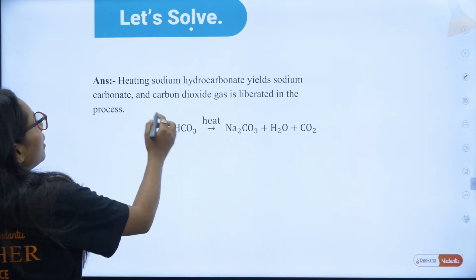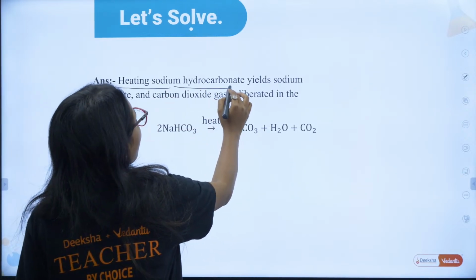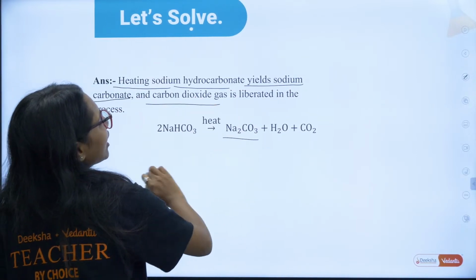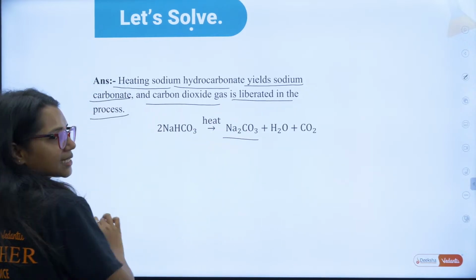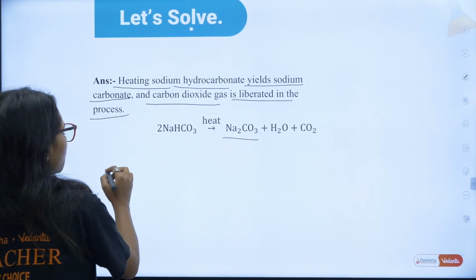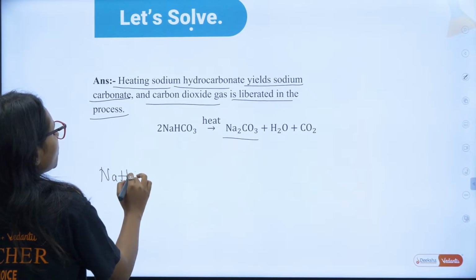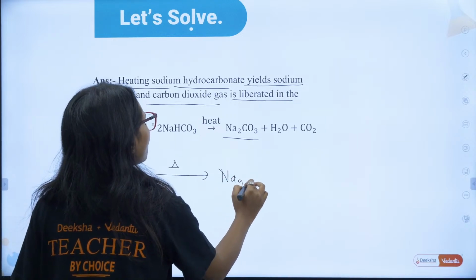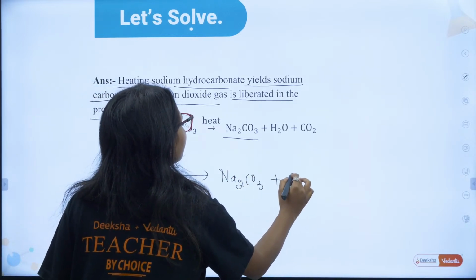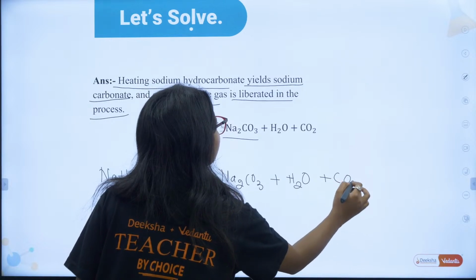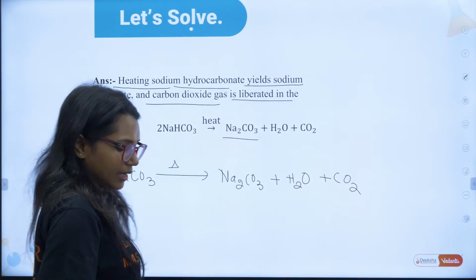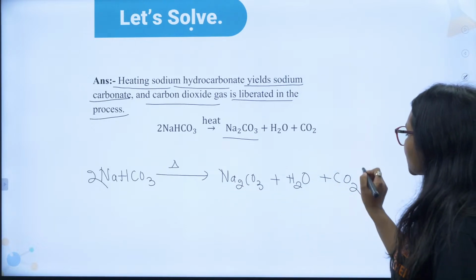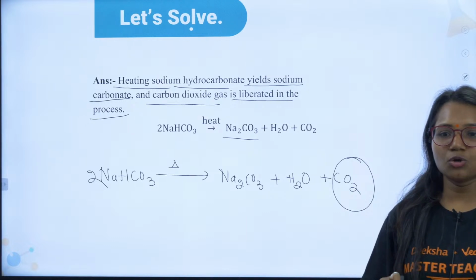See here. Heating sodium hydrogen carbonate yields sodium carbonate, and carbon dioxide is liberated in the process. Correct? Yes. So, NaHCO3 breaks down. It gives you sodium carbonate, it gives you water and it gives you CO2 gas. Did you understand this question? This is the chemical reaction. Can you tell me the property for CO2?